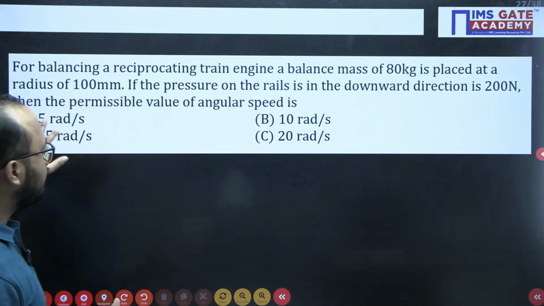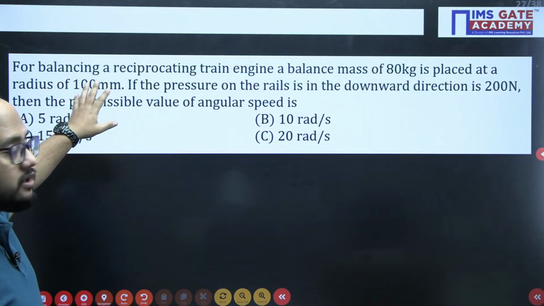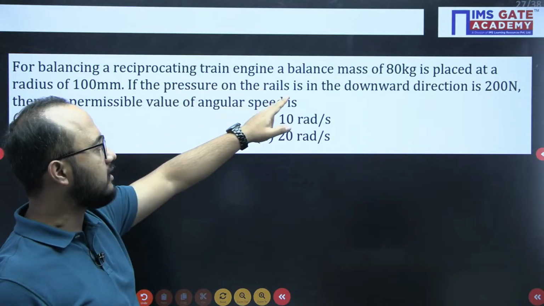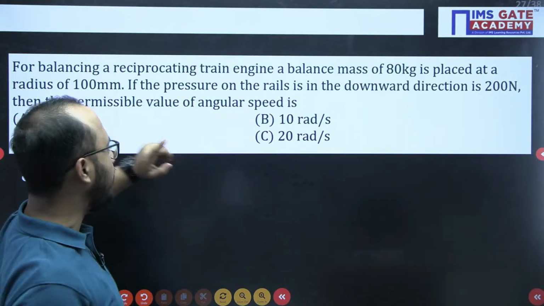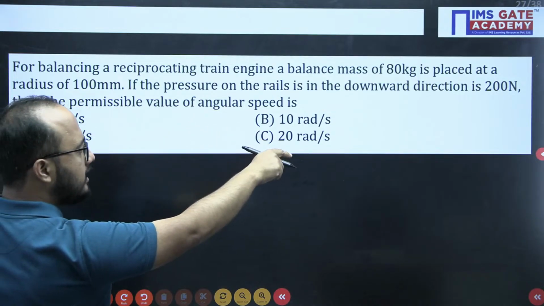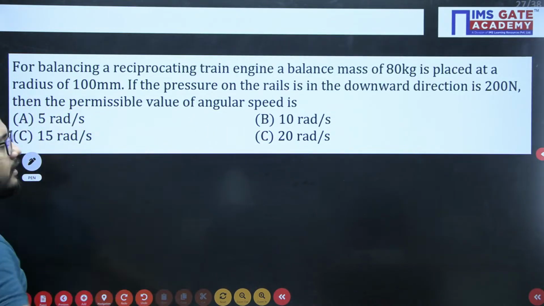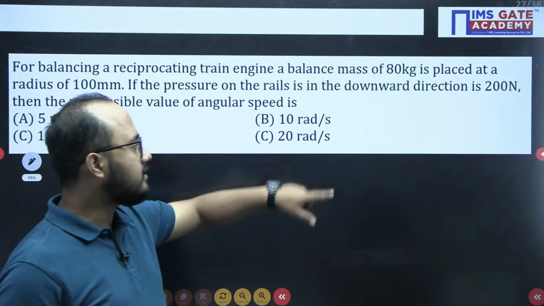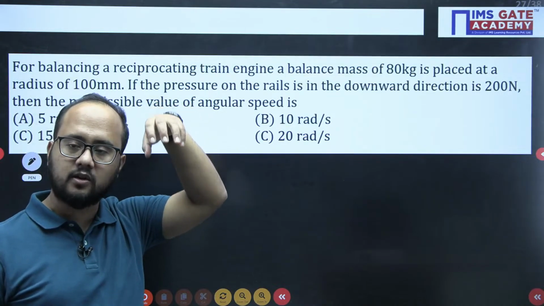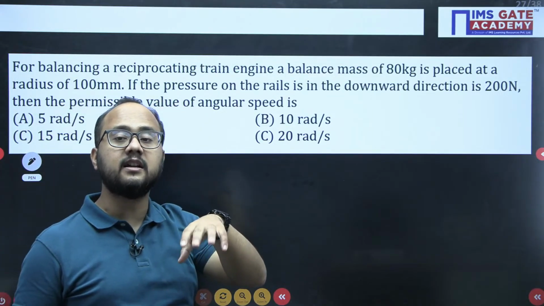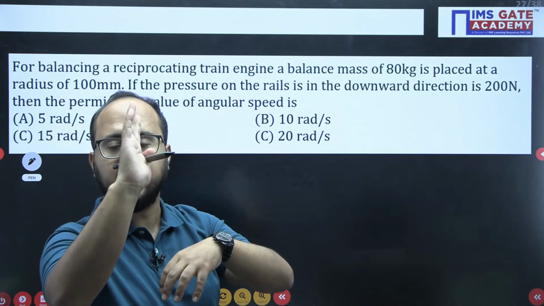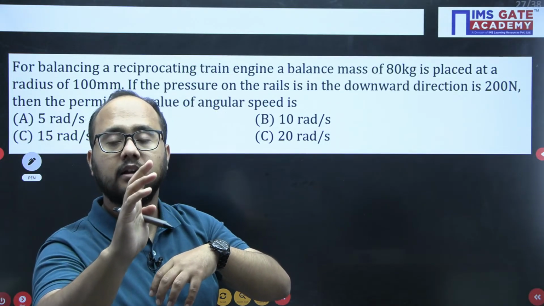Now in this question, they are giving: in the balancing of a reciprocating train engine, a balance mass of 80 kg is placed at a radius of 100 mm. If the pressure on the rail in the downward direction is 200, then the permissible value of angular speed. So understand, the pressure on the rail in the downward direction is 200. So that 200 is the maximum value, because if the hammer blow in the vertical direction is applying more than 200, so what will happen?